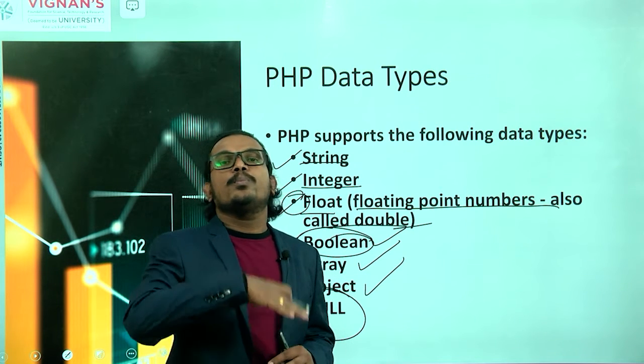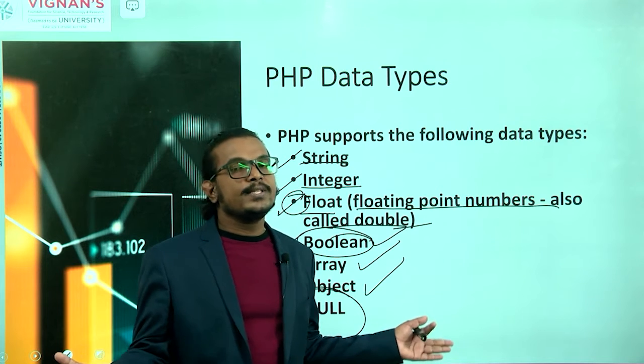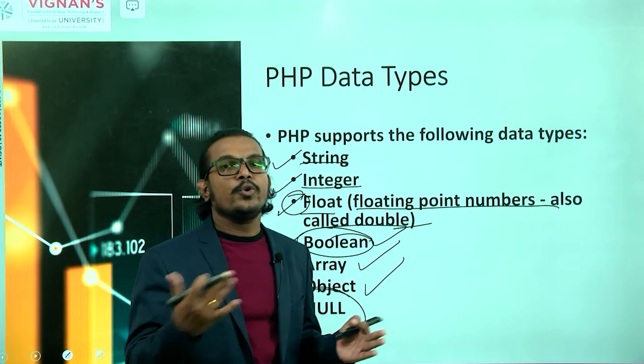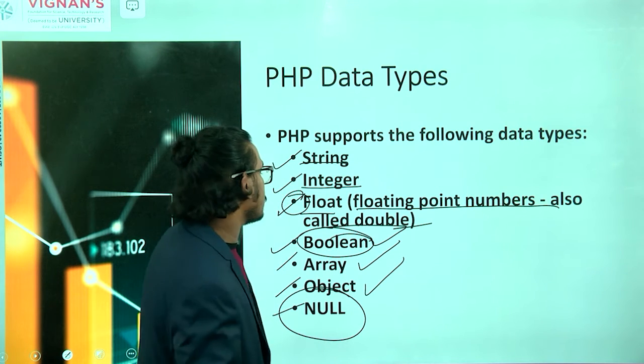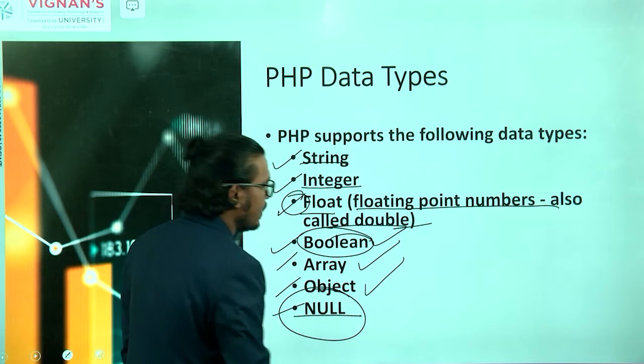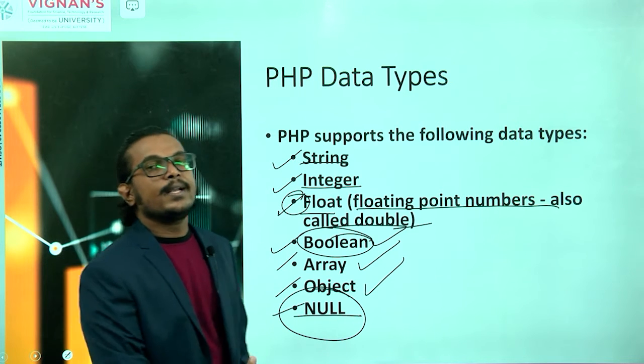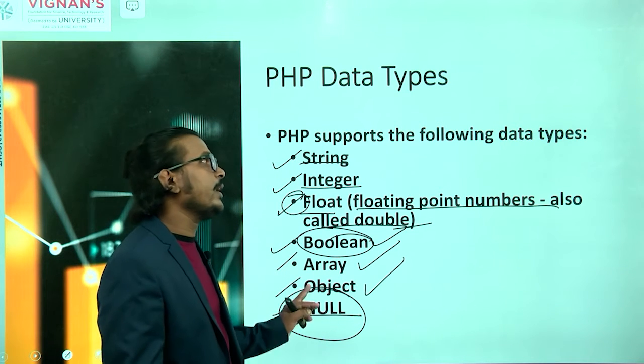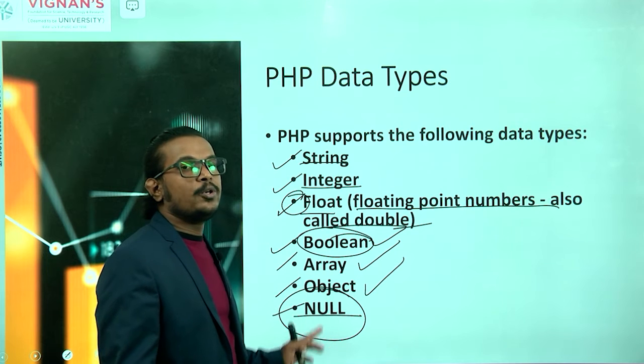We can use object oriented or procedure oriented, whichever is convenient to you. And it supports the null data type, or null values also.